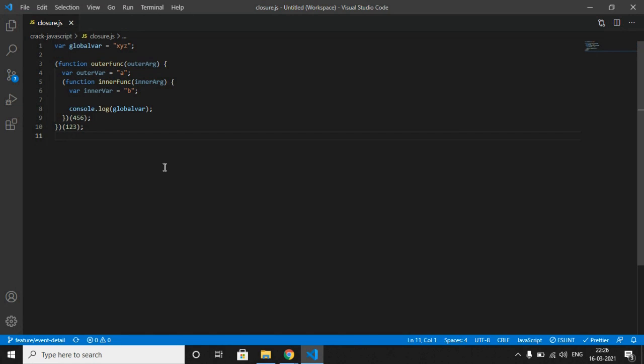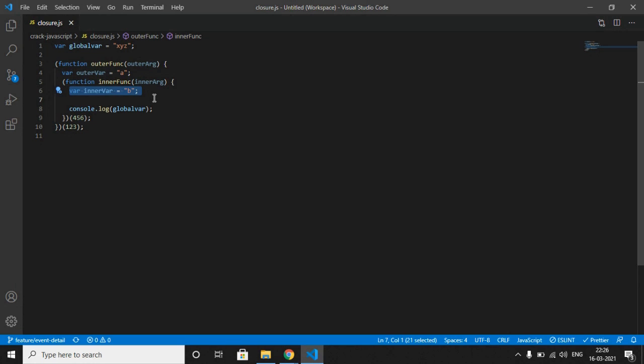Let me slightly reduce the complexity of this definition. We can say that closure has access to variables in three scopes. First, variables in its own scope, which is inner var. Second, variables in the enclosing function scope.